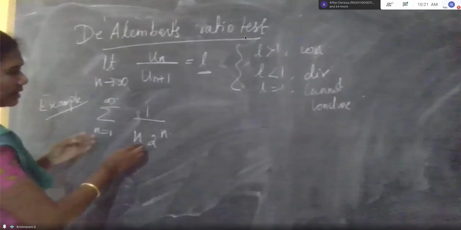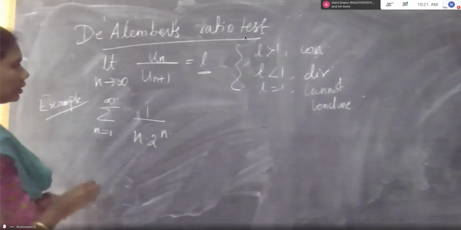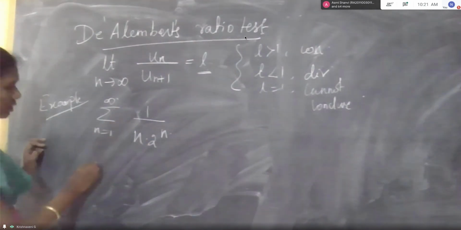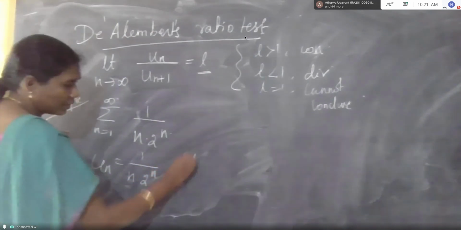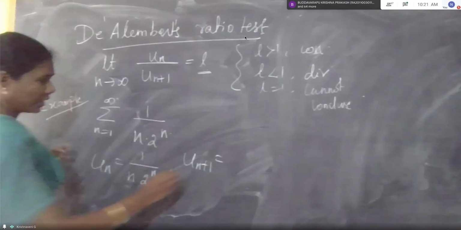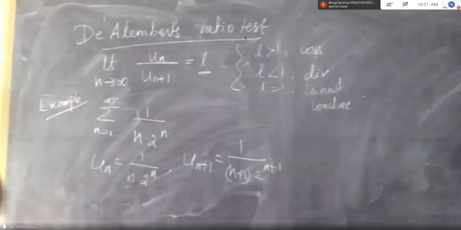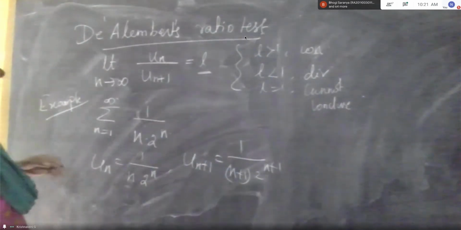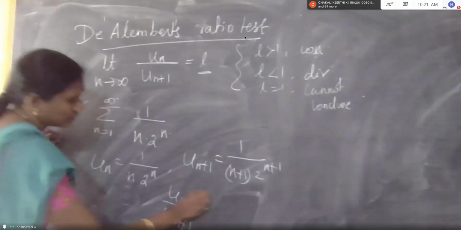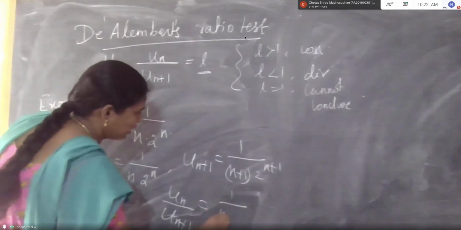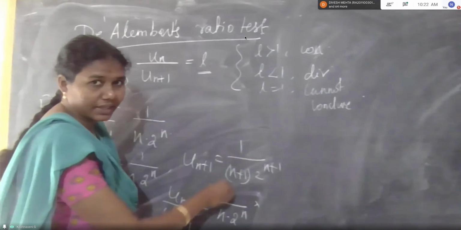Okay. This is a given un. Directly he has given the nth term. First, what do we have to do in the first step? You tell me. We have un, and we have to find un plus 1, which is 1 by n plus 1 into 2 power n plus 1. And then un upon un plus 1. Tell me, un is 1 by n into 2 power n, and un plus 1, in the numerator directly we can write the reciprocal value for this.